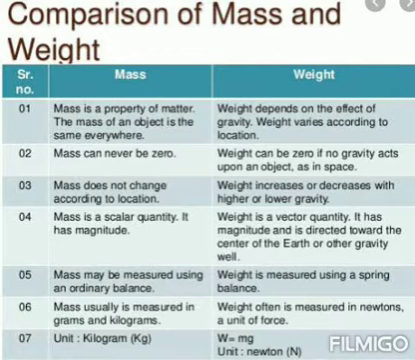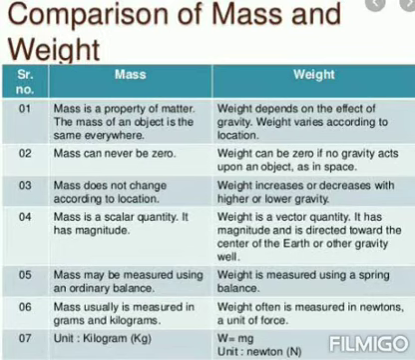Next, the fourth point: mass is a scalar quantity. It has magnitude, of course: 100 gram, 1 kilo, 2 kilo. It is only that magnitude. A physical quantity with only magnitude is called a scalar quantity. Only magnitude, there is no direction.